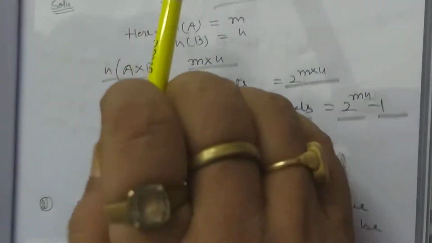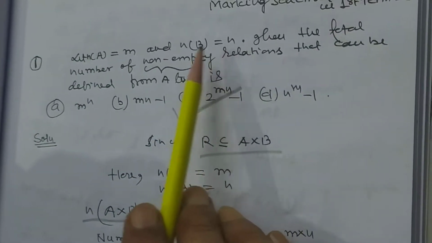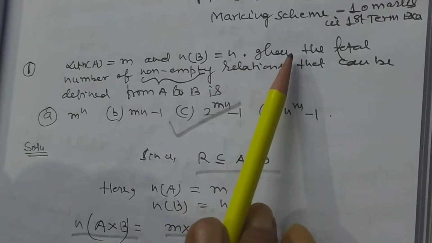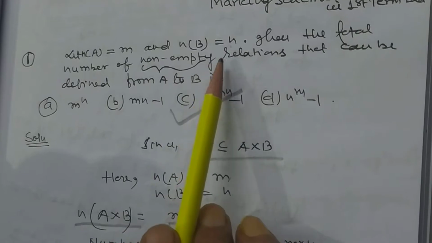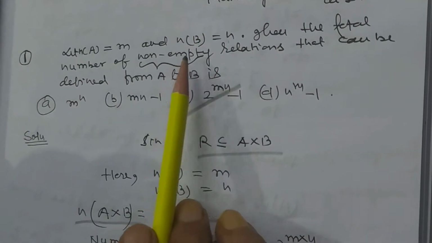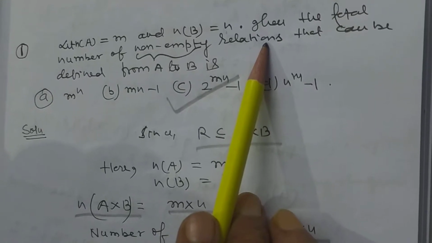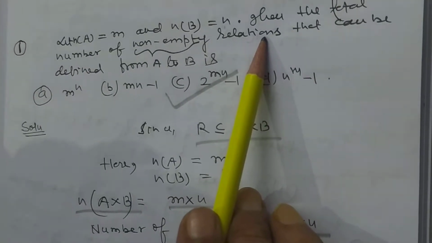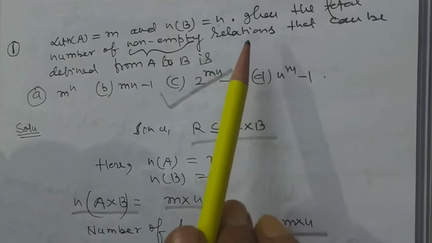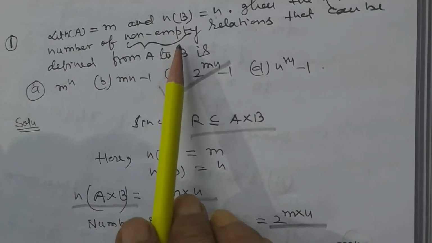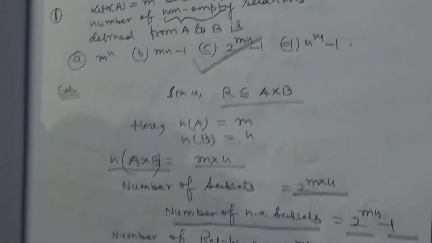What is the problem? Cardinal number of A is equal to M and cardinal number of B is equal to N. Then the total number of relations will be 2 to the power M into N. But here in this question, it is asked that the total number of non-empty relations.